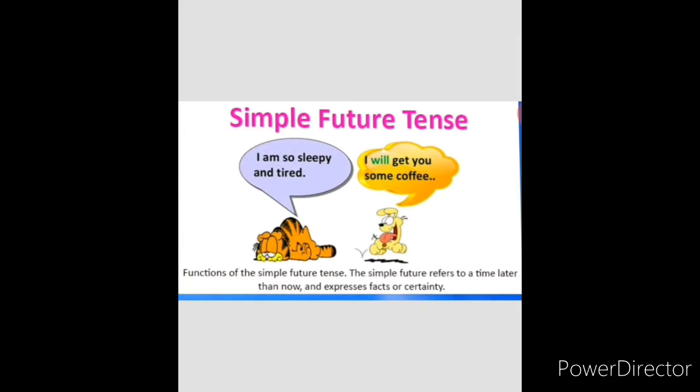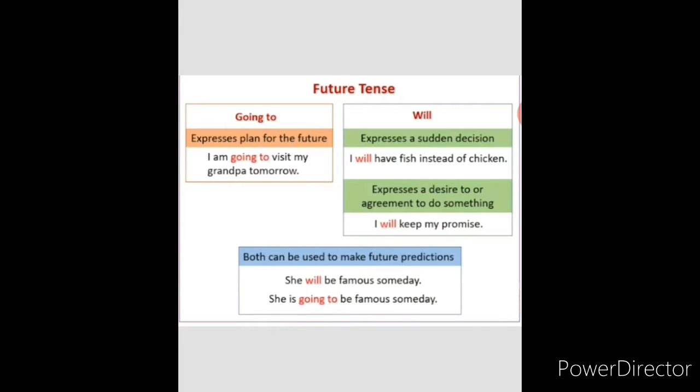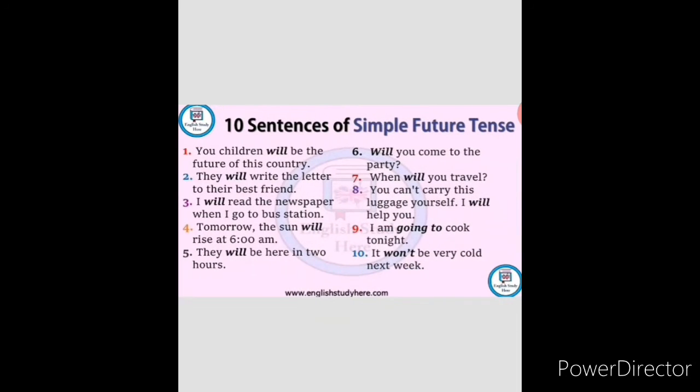I am so sleepy and tired. I will get you some coffee, in the future tense. Okay, in the future tense, will and shall can also be added to the verb. Okay, along with the verb, you can also add will or shall for future tense. For past tense, you have to add ed. Okay, simple tense, nothing, you can write as it is. In case of plural, you can add es. Okay. These are 10 examples of future tense. You can go through it, okay, for your remembrance.